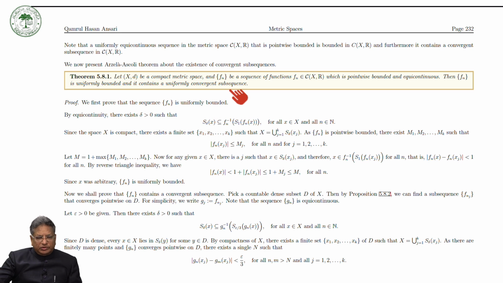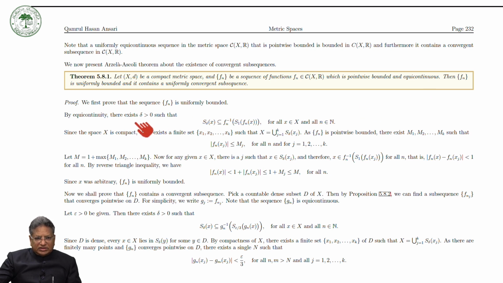So, let us see the proof of this theorem. We first prove that the sequence Fn is uniformly bounded. By equicontinuity, because we are assuming that the family of functions from the compact metric space X to R is equicontinuous,